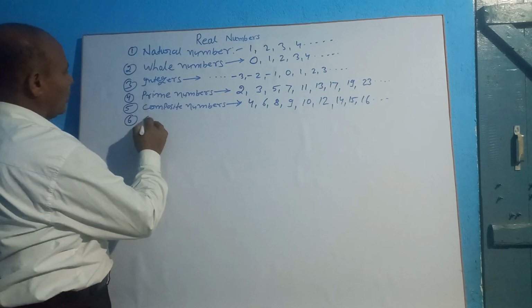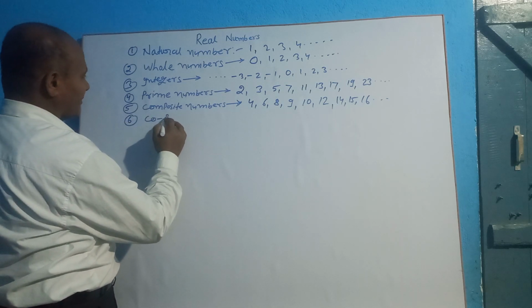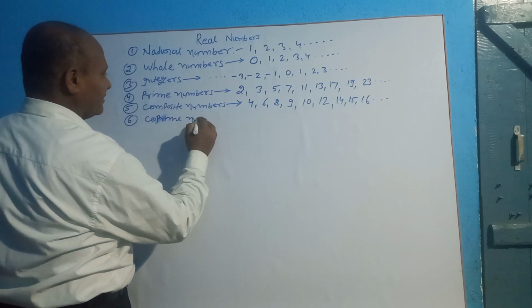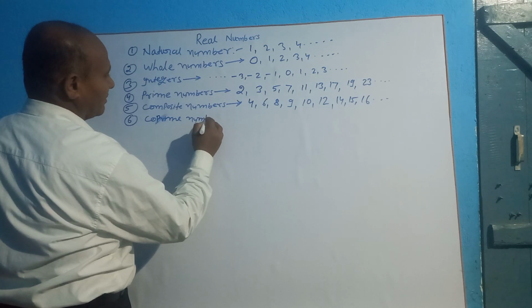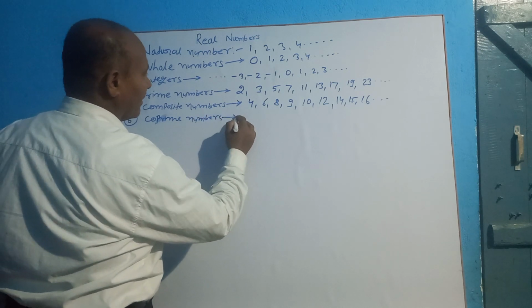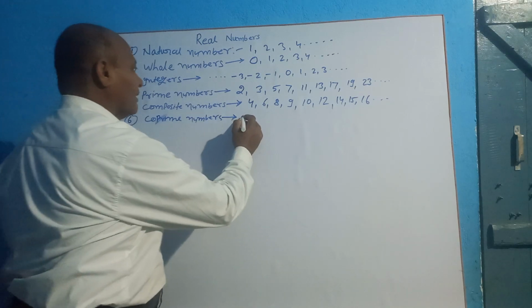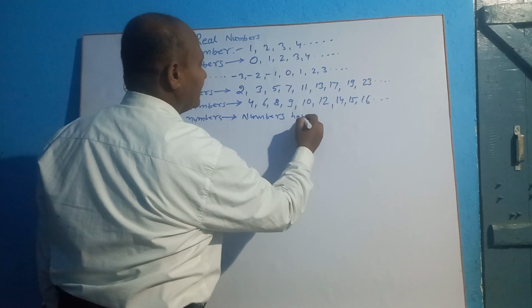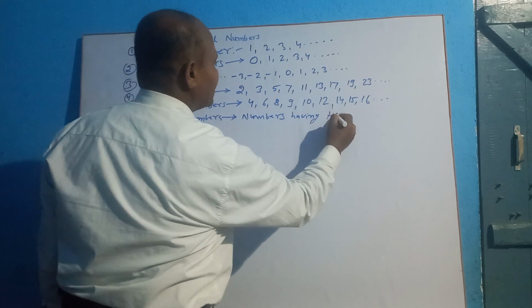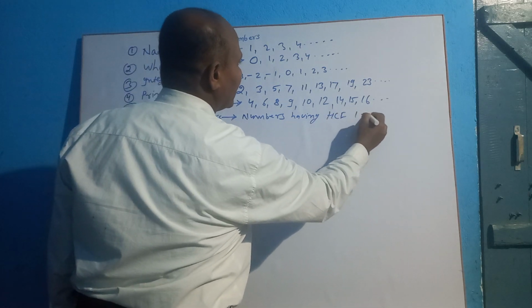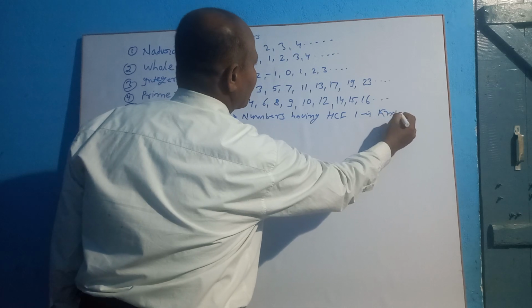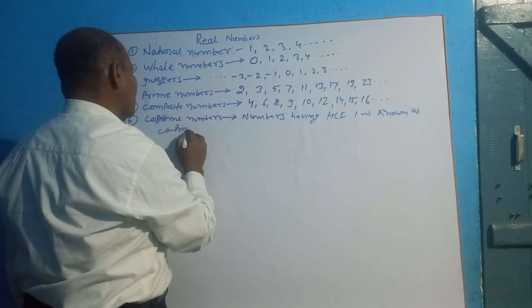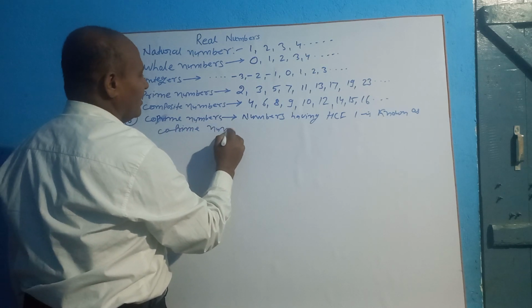Sixth, co-prime numbers. Numbers having HCF 1 are known as co-prime numbers.